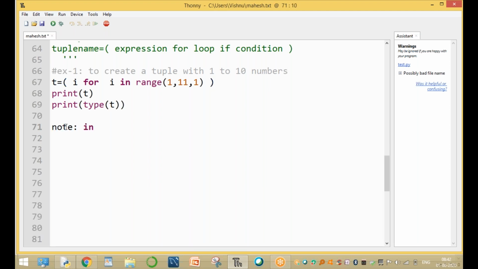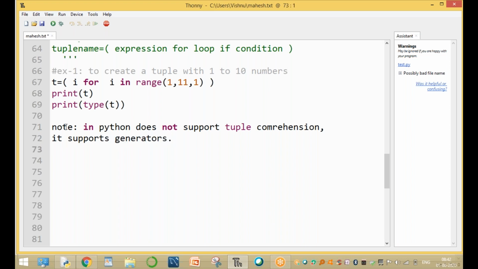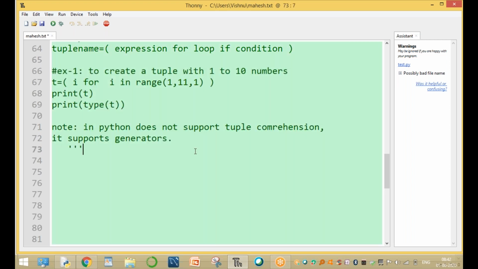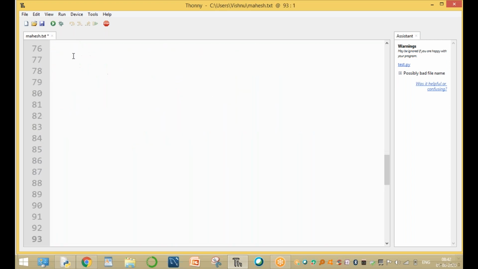Here note one important point. Python does not support the tuple comprehension. It supports generators. It is a big chapter and we will explain that later. Now this is about tuple comprehension. Okay, clear everyone? The next one, no tuple comprehension.